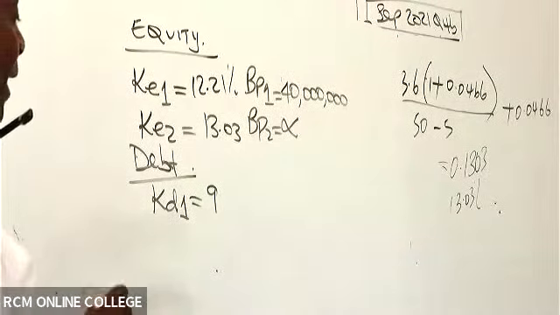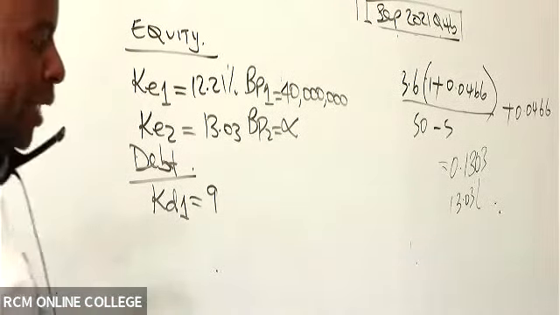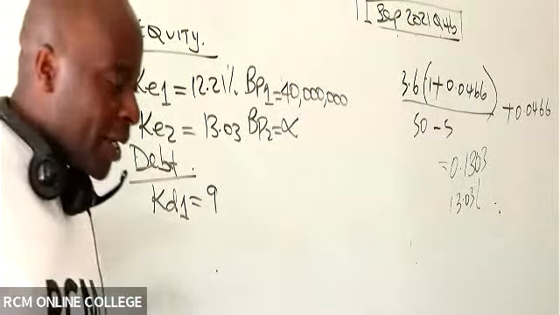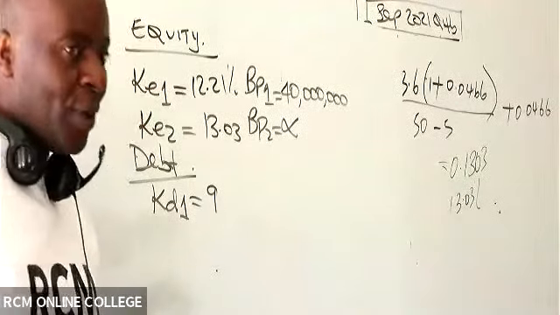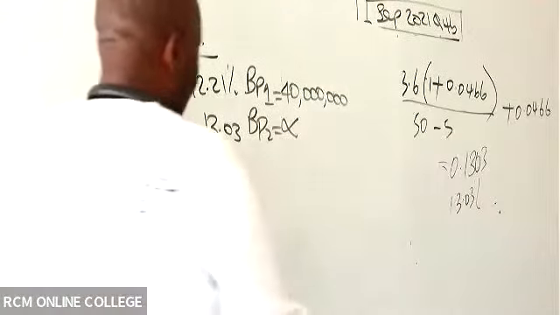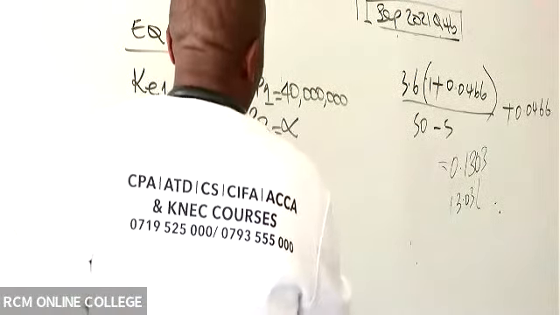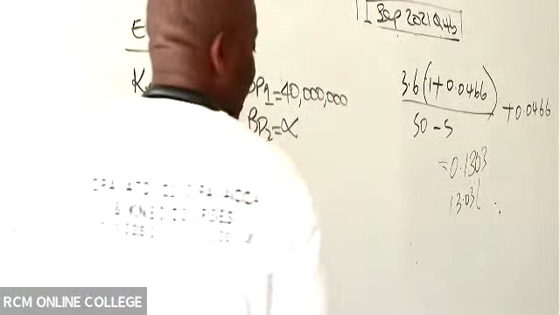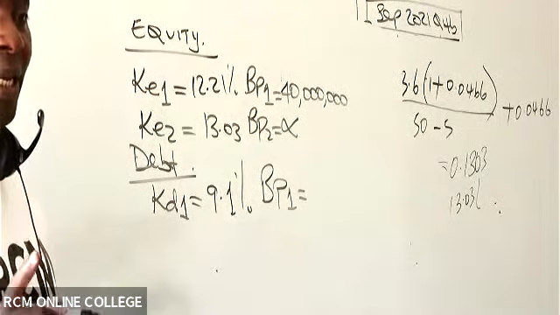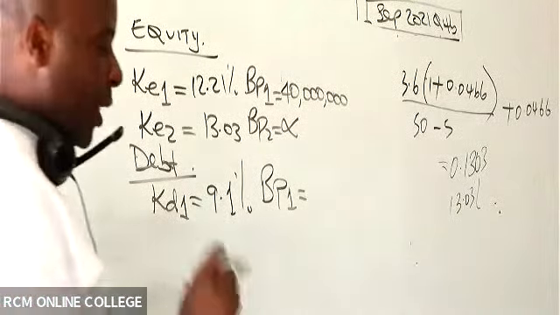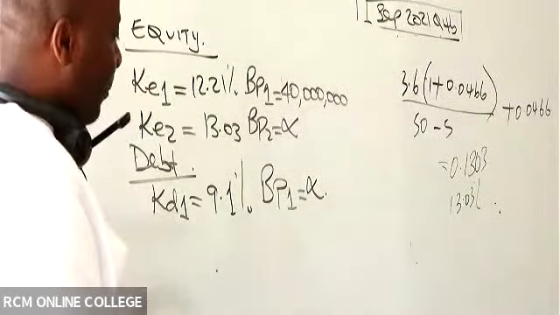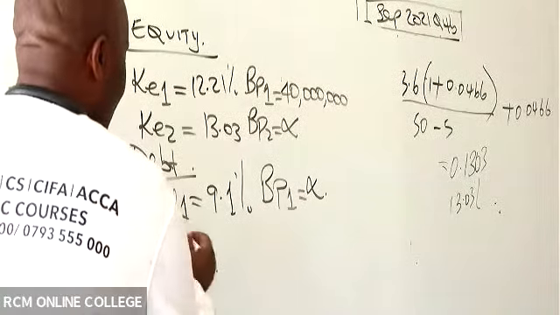How about the after-tax KD1? After-tax KD1, 9.1%. Oh, I'm alone, but I will overcome. And therefore, we only have one BP, and this BP, of course, must be infinity.